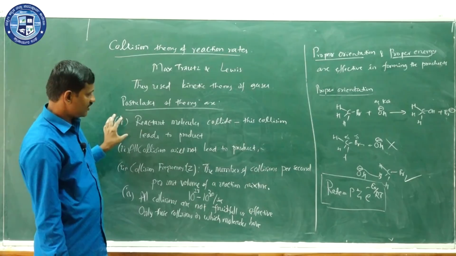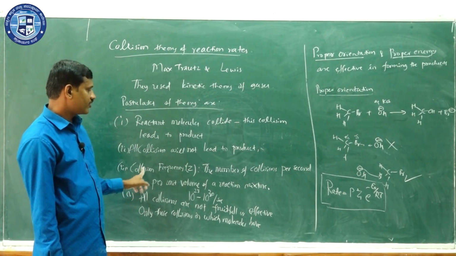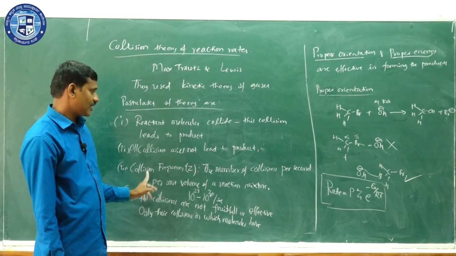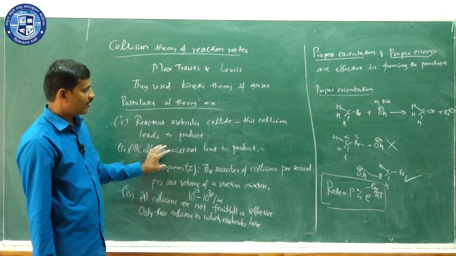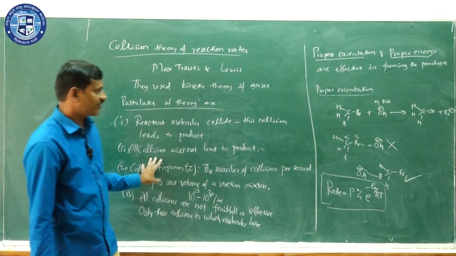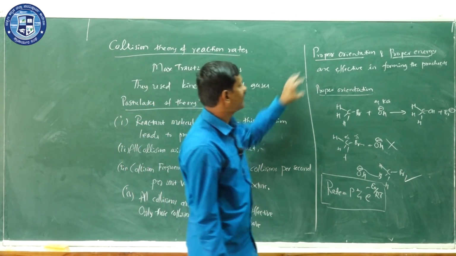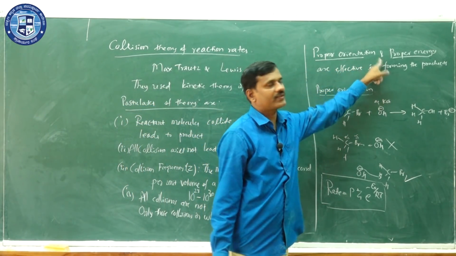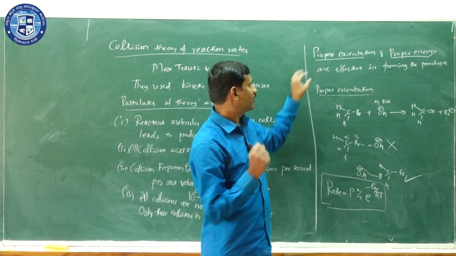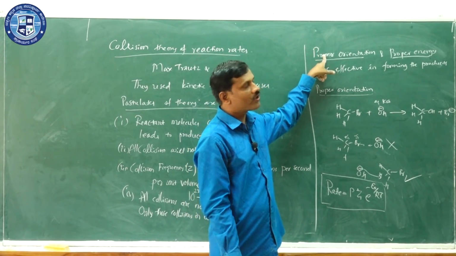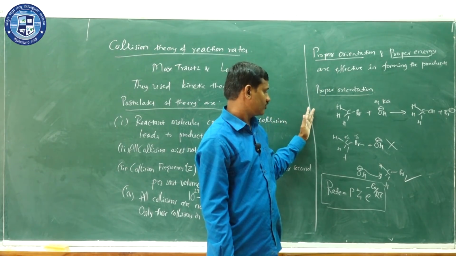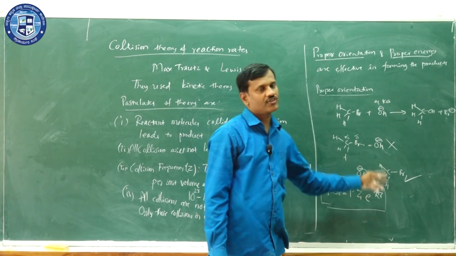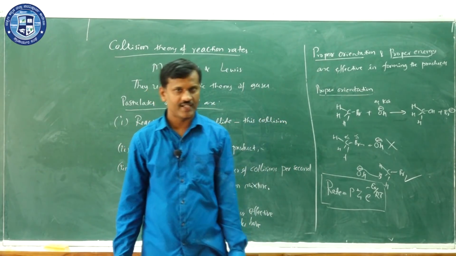These are all the various postulates. The collision frequency term is important: the number of collisions per second per unit volume of a reaction mixture is called the collision frequency. And proper orientation and proper energy are also important. Unless there is a proper orientation and proper energy, the product is not formed. So, that is about the collision theory of reaction rates.